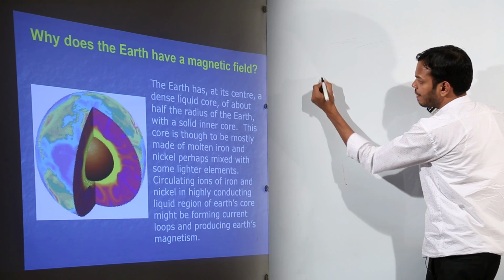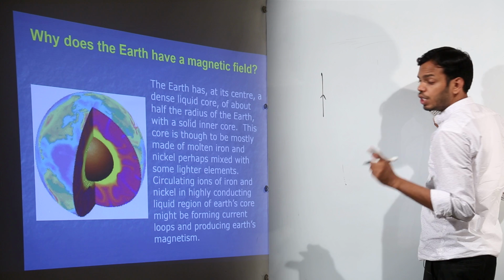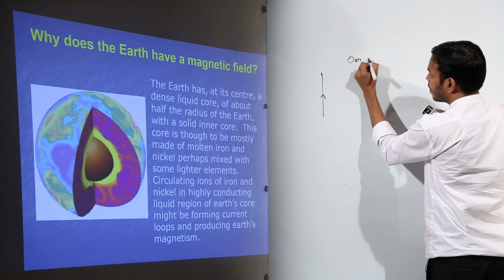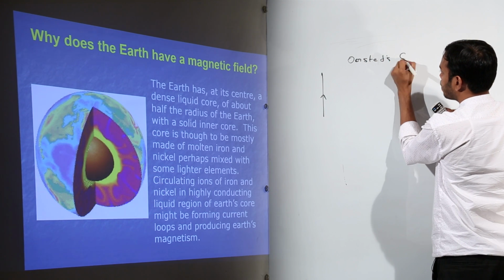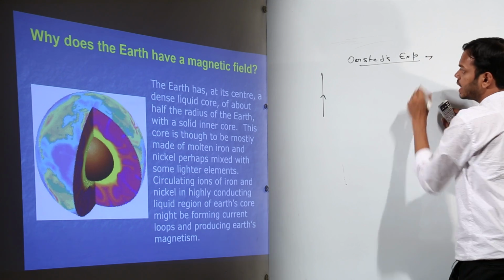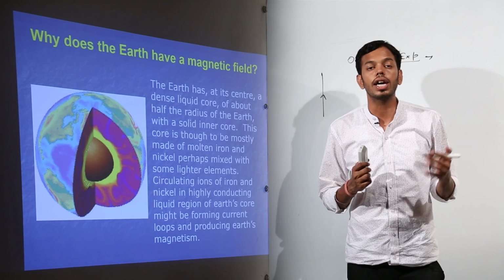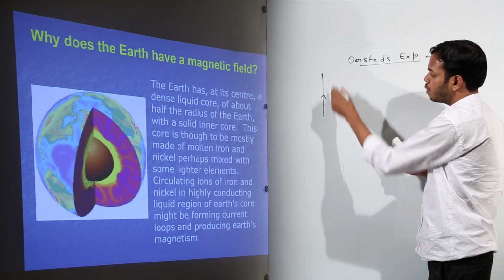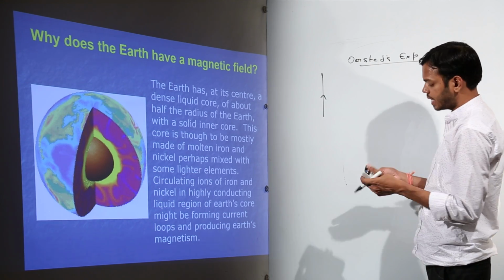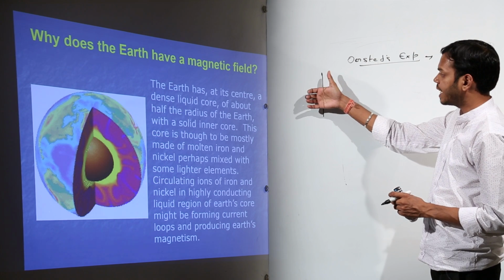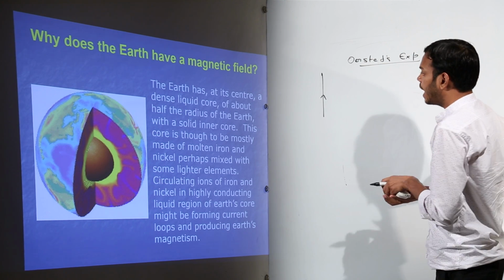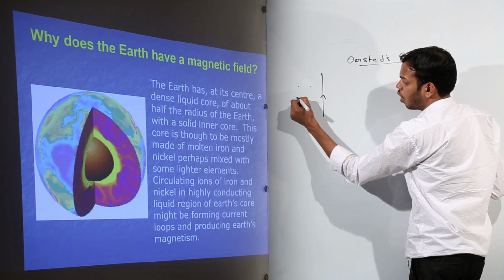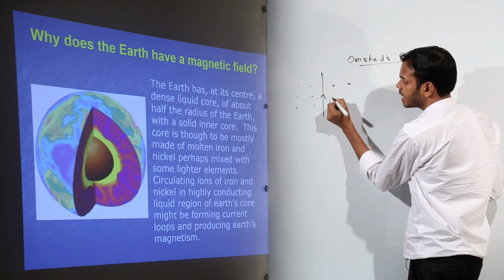In our magnetic effects of current, there was Ørsted's experiment, which showed us that a current carrying coil or current carrying wire produces its own magnetic field. Suppose this is a wire carrying current in this direction, then according to the right hand thumb rule, there will be a direction of magnetic field about it. It will be originating from this and it will be entering this region, right?